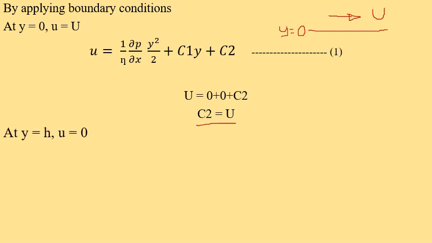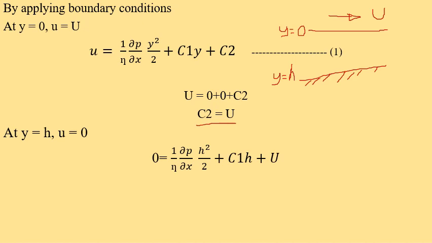Similarly, at y is equal to h, that is nothing but the inclined surface, which is stationary. So this is at y is equal to h. Here the velocity u is 0 because the surface is stationary.